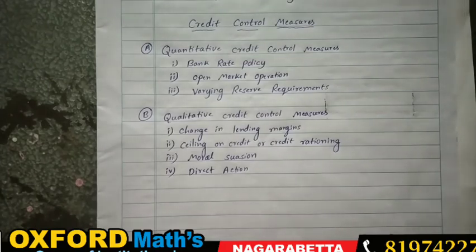If a sector requires more money, the RBI is going to suggest to the commercial banks to extend that money to some particular sector. It is called ceiling on credit or credit rationing. And moral suasion. What is moral suasion?